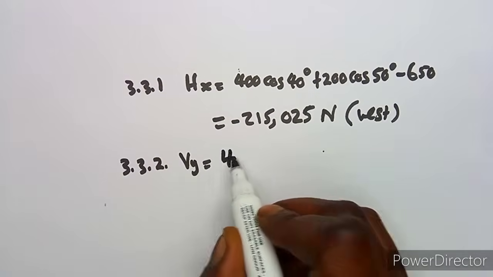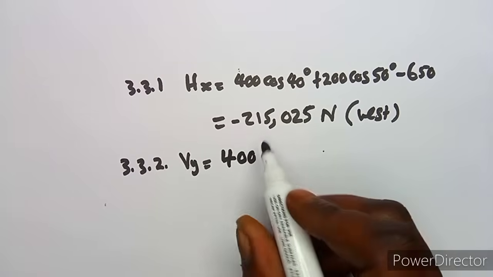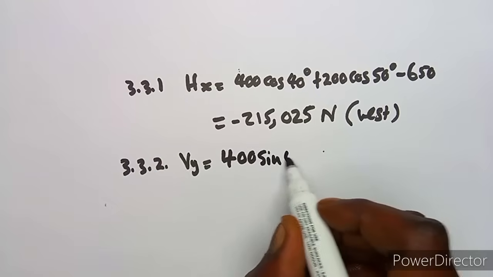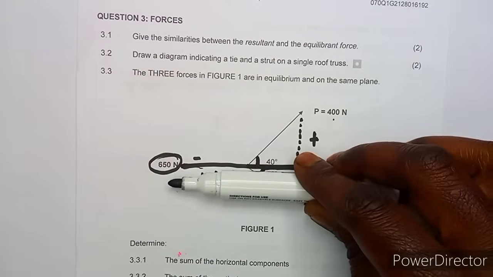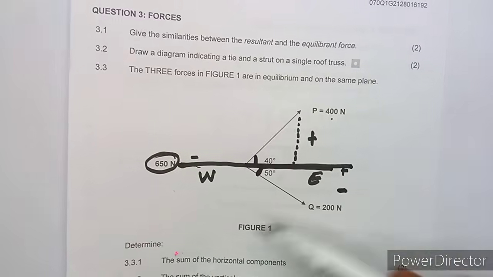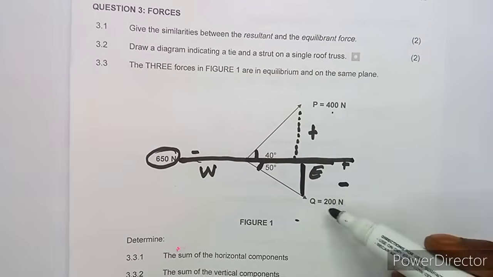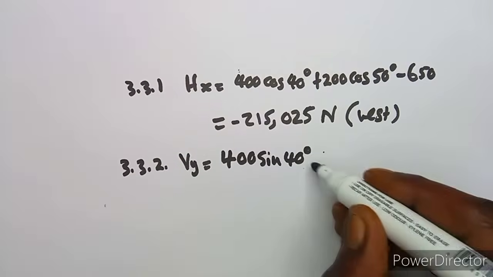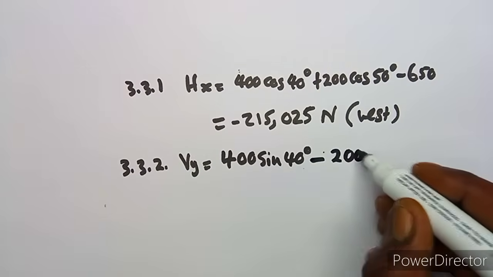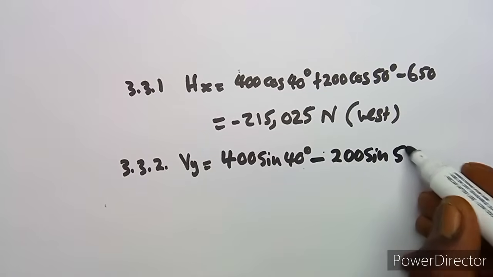Remember it uses sine theta, this one, so it's 400 sine 40, which is a positive, and it's above the horizontal line. So that's why it's a positive. If it is below, like this one, Q, it's below, so it's going to be minus 200 sine 50. So it's minus 200 sine 50 degrees.